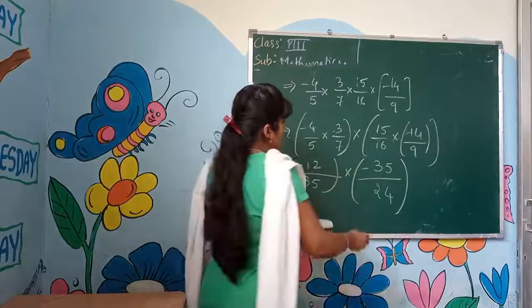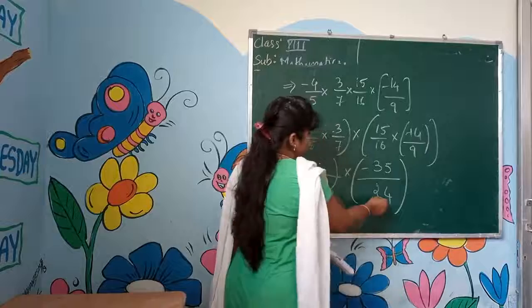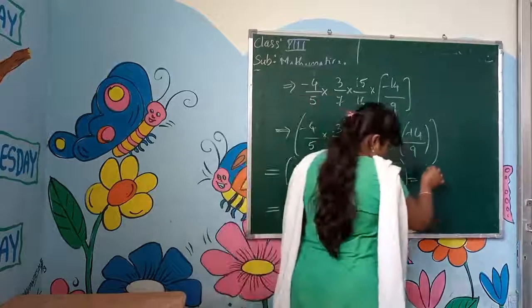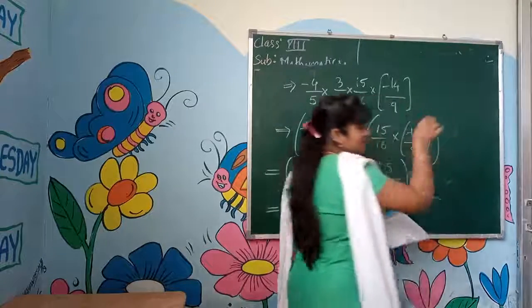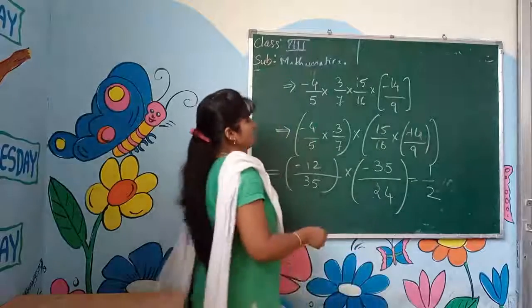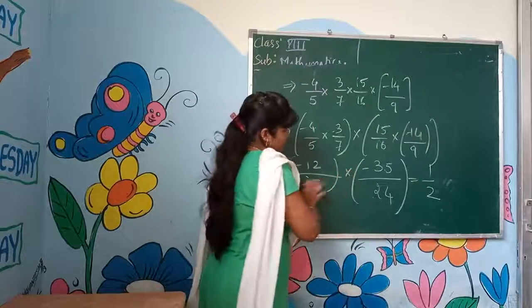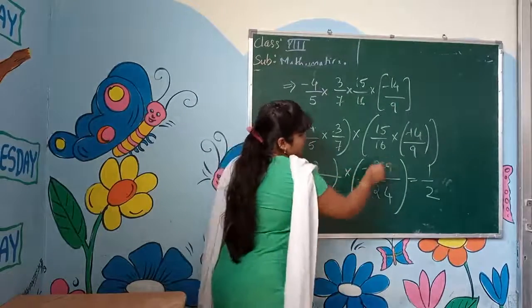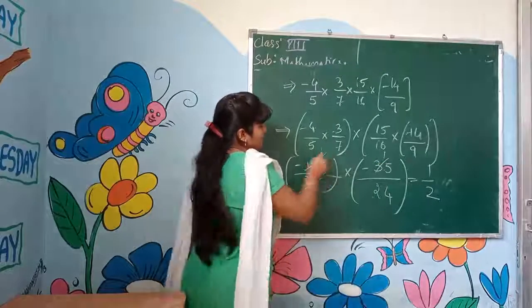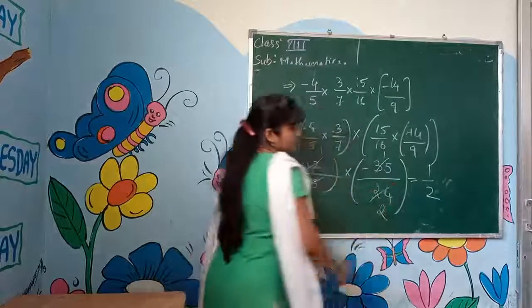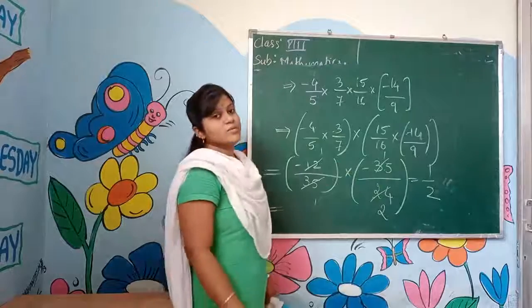After that directly multiply these two. How much we get? These two, 35 into 24, 12 into 35. How much we get? 1 by 2. After dividing, cancellation will be okay. Here see, easily I will tell. When we have this much, 35 ones are 35, 12 ones are 12. Directly we can get the answer 1 by 2.